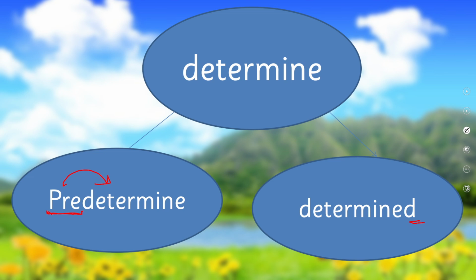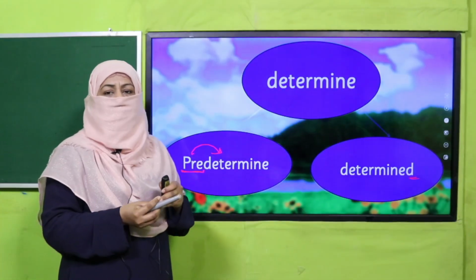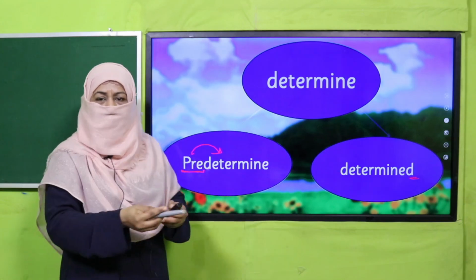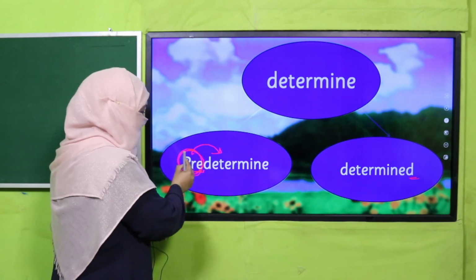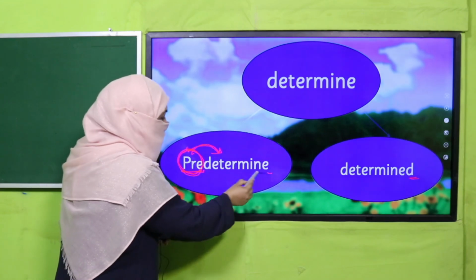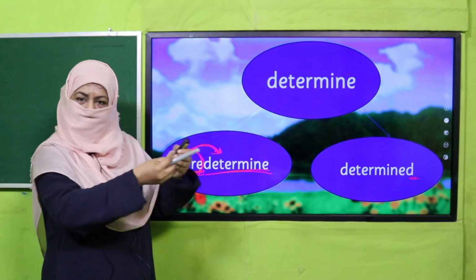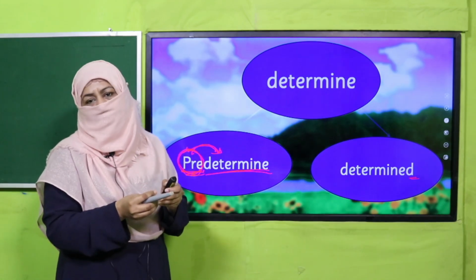So pre means before. As we say predetermined, as we say pre-reading, it means something which we are doing before. So prefix means a letter or a group of letters which is attached to a root word at the beginning, at the starting. Before the root word we attach a letter or a group of letters, that is called prefix.